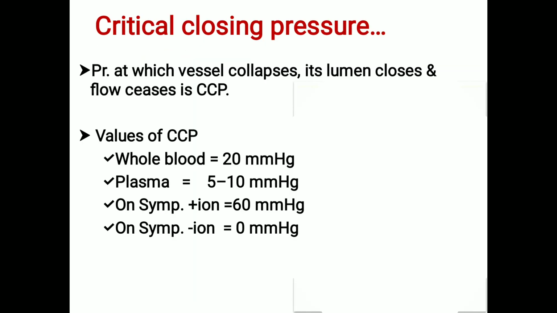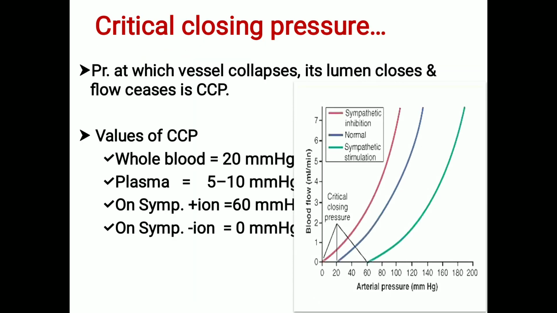Important things. Next is the critical closing pressure. This is also an important short notes question. Critical closing pressure is the pressure at which blood flow stops and the vessel collapses. For various conditions, the critical closing pressure varies. For whole blood, it is 20. For plasma it is 10. With sympathetic stimulation it is 50 to 60. With sympathetic inhibition it is 0.